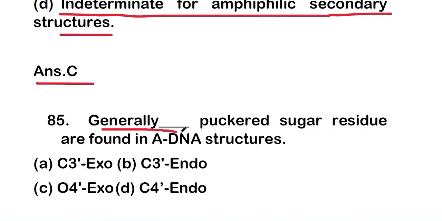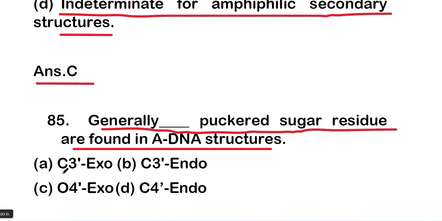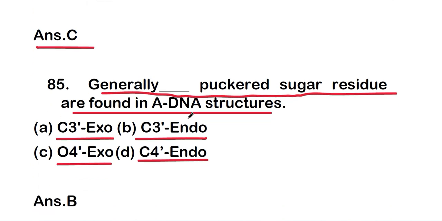So let's move on to the next question, question number 85. Generally dash pucker sugar residues are formed in A DNA structure, and the options are option A, C3 prime exo, option B, C3 prime endo, option C, O4 prime exo, or option D, C4 prime endo. So the right answer is option B, C3 prime endo. Generally C3 prime endo pucker sugar residues are found in A DNA structures.